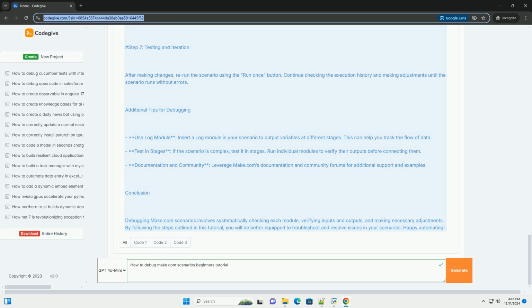Conclusion. Debugging Make.com scenarios involves systematically checking each module, verifying inputs and outputs, and making necessary adjustments. By following the steps outlined in this tutorial, you will be better equipped to troubleshoot and resolve issues in your scenarios. Happy automating!